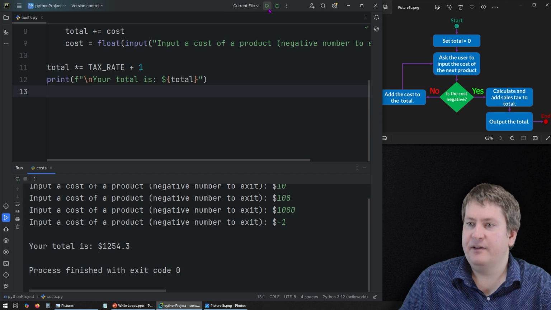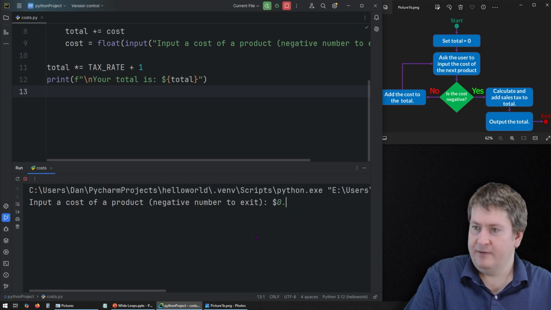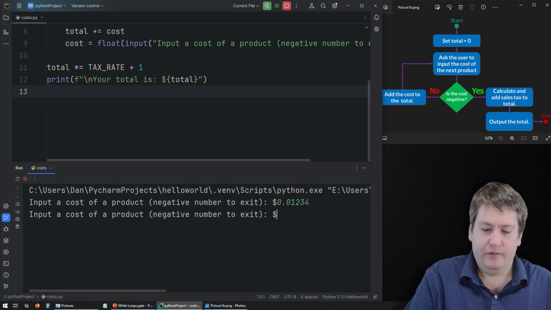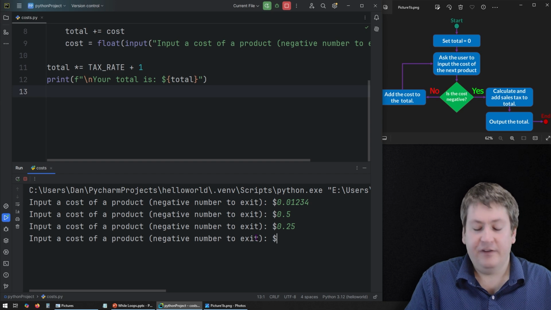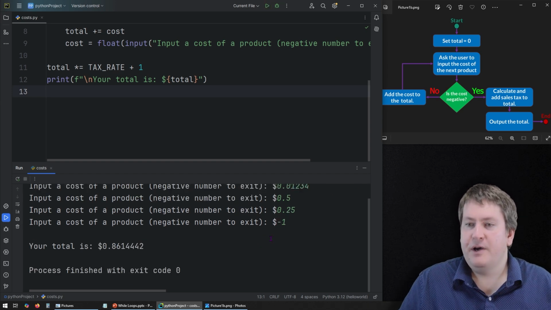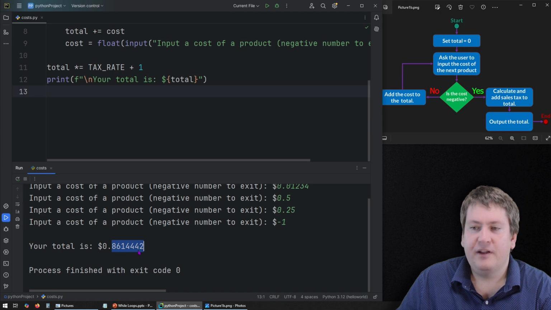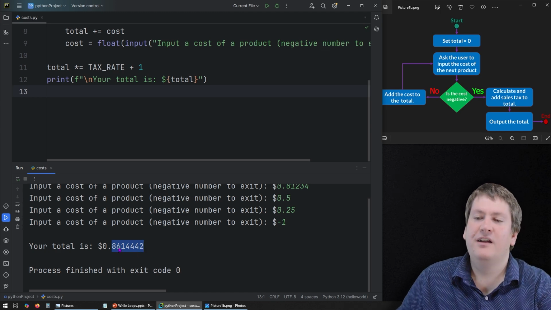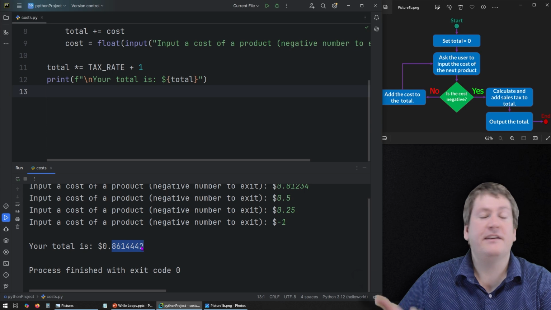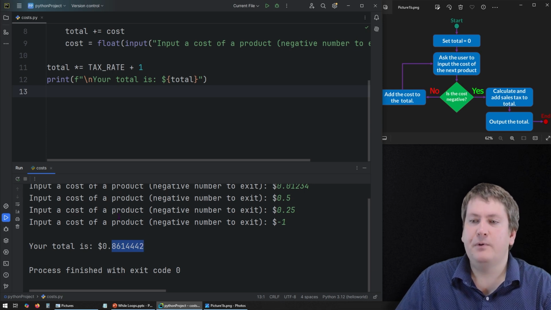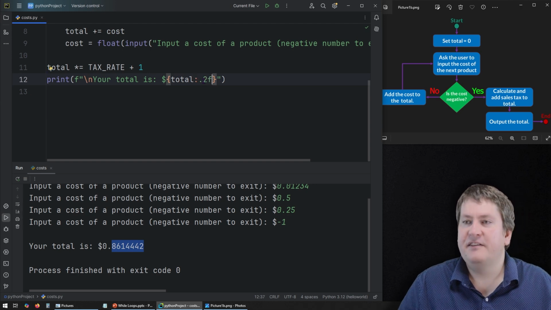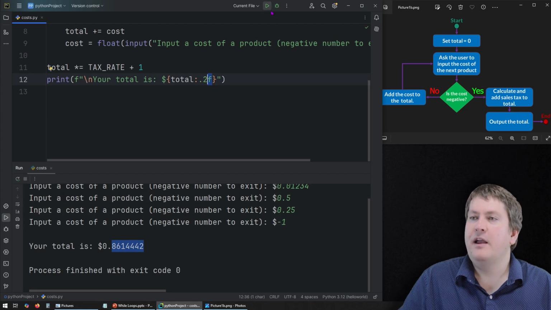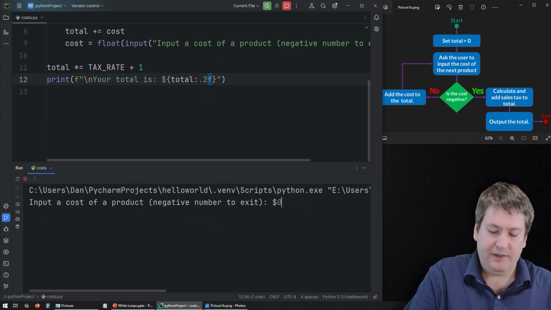But what if we had some other kinds of numbers with decimal points? So this is working okay, let's hope. But you can see that we get a lot of those extra decimal places. And you don't usually get a total with a ton of extra decimal places. Usually it's only down to the second decimal place. So if we want to do that, one way we can do that with F strings is by putting a format specifier that says round this to 2 decimal places. And the f means that it's a floating point value. So let's give that another try. Let's put one with a lot of decimal places.